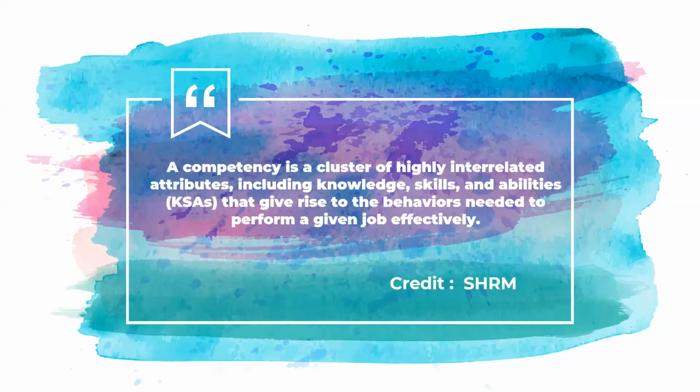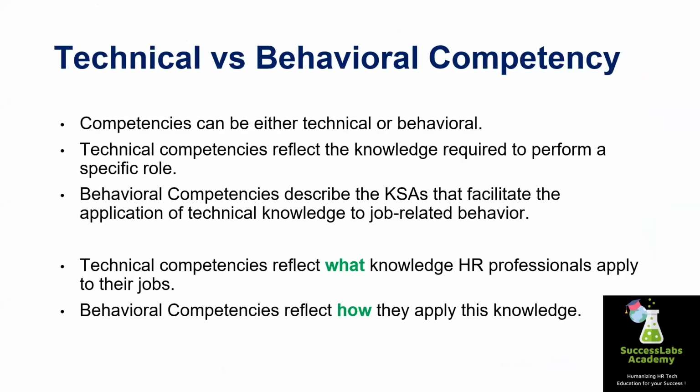Competency is a cluster of highly interrelated attributes like your knowledge, skills, and abilities. In short, they call it KSA, and that gives rise to behaviors which are needed to perform a given job effectively. This is the SHRM definition of a competency, and in general, competencies can be of two types: technical or behavioral.